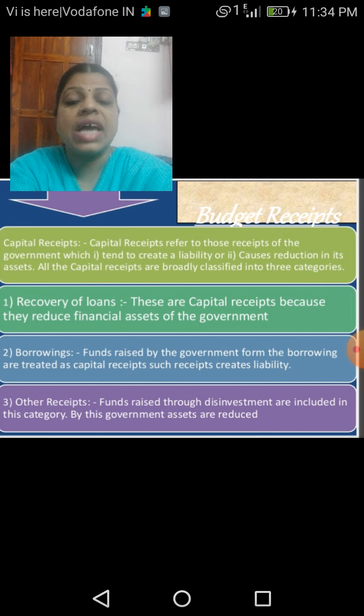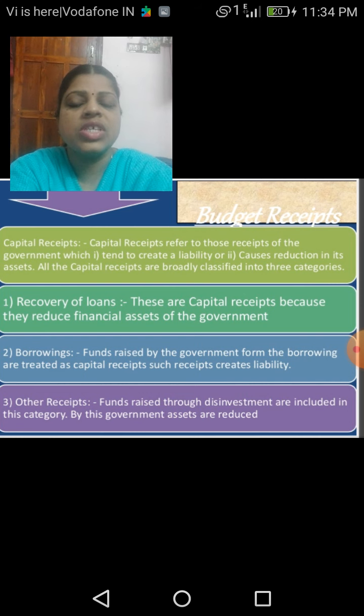Because as we borrow money from others, what happens to that? Yes, it increases the liability. All the capital receipts are broadly classified into three categories. The first one is recovery of loans. The second one is borrowings. The third one is other receipts.